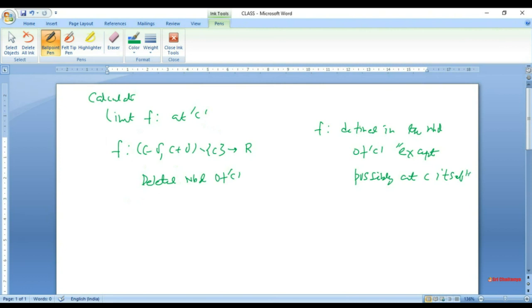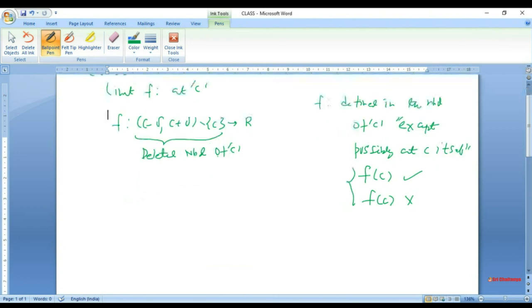It means whether you give f(c) or you do not give f(c), that does not matter. To calculate the limit of f at c, all I must be given is the definition of the function in some neighborhood of c, rather a deleted neighborhood of c. So this is the kind of notation we will use for this deleted neighborhood of c.